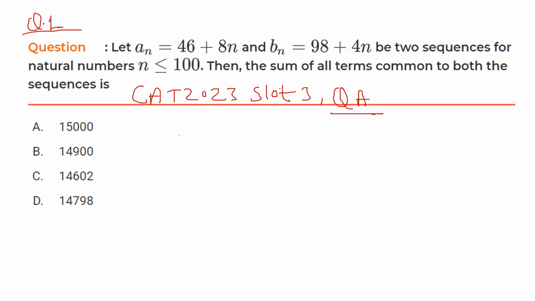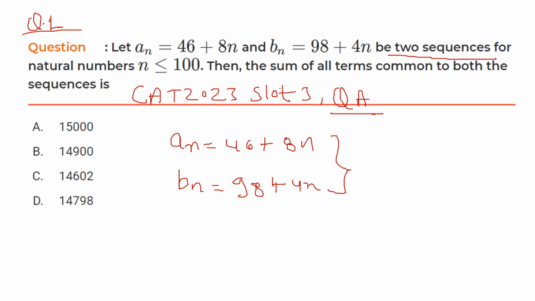According to the question, AN equals 46 plus 8N and BN equals 98 plus 4N. These are two sequences of natural numbers, where n is less than or equal to 100.